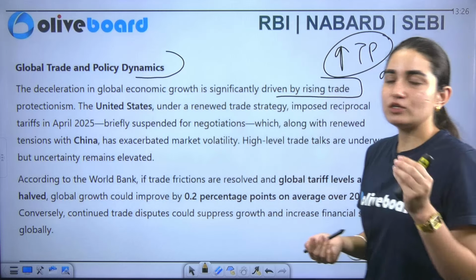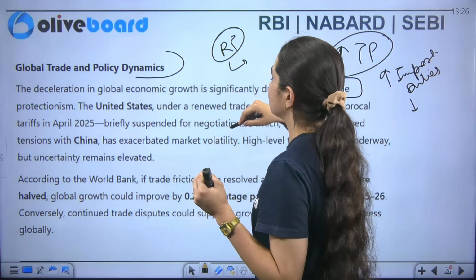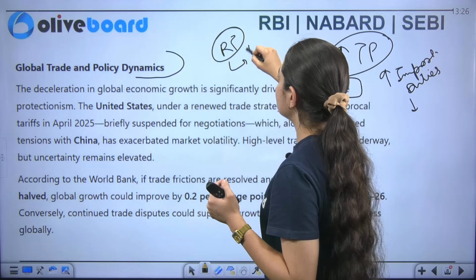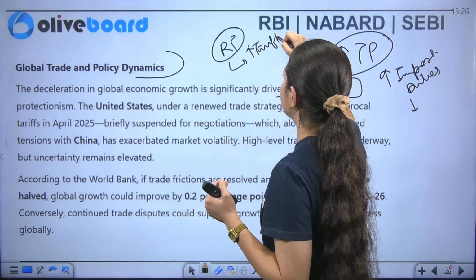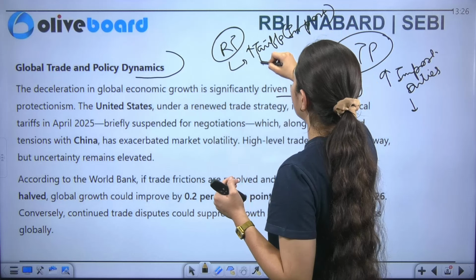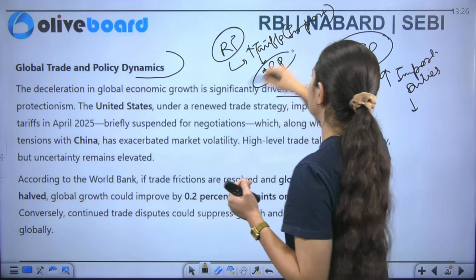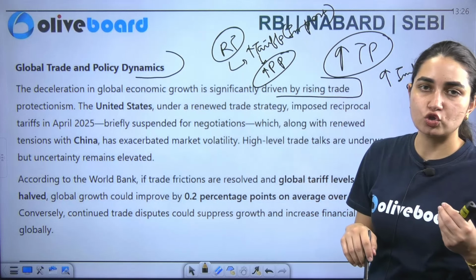For example, there were reciprocal tariffs. So there was an increase in the tariffs, that is on imports. But this was what, beta? This was an increase in protectionist policies. You can call it trade protectionism also.